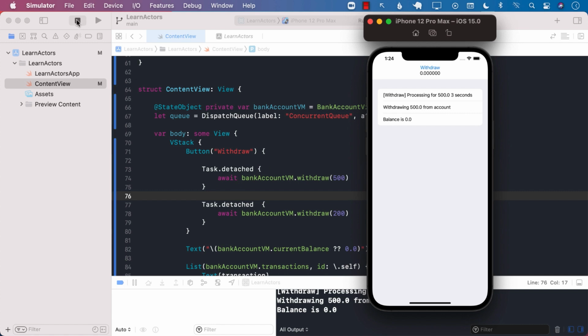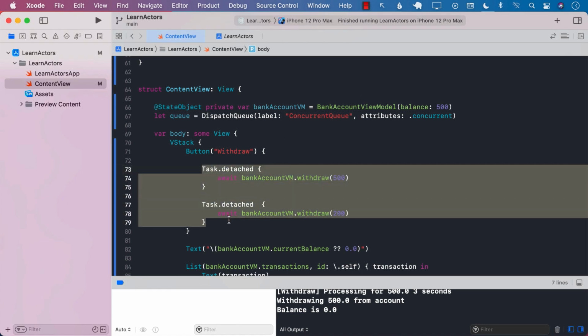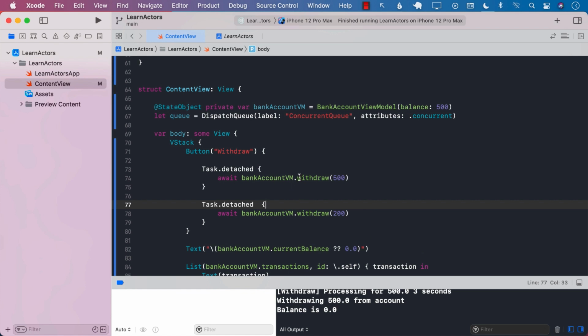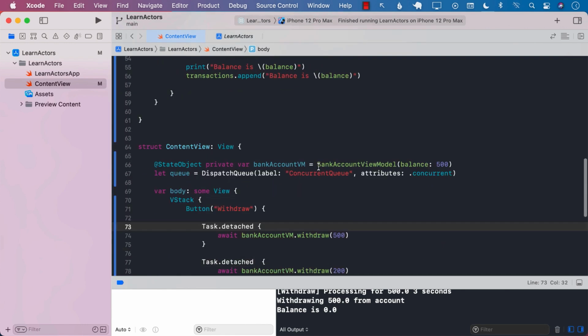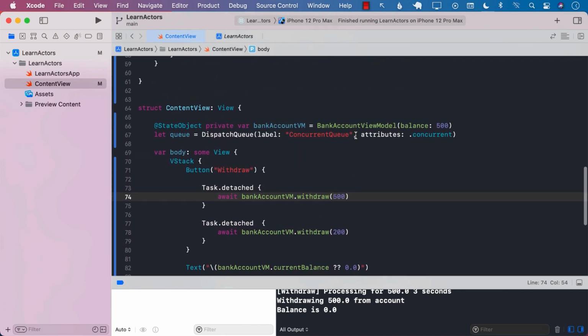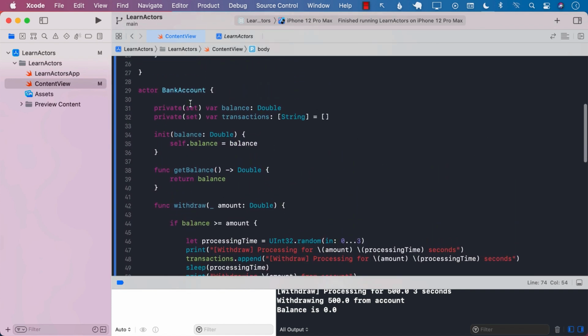But that's not really 100% the case all the time. If you run it in a loop, there is no guarantee who is going to go in first. Is it going to be 500 or 200? All right. So anyone can get executed at any point in those cases because they are trying to execute concurrently. So you can see that by using actor, we have solved the problem.